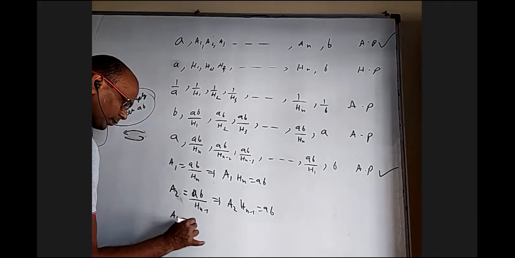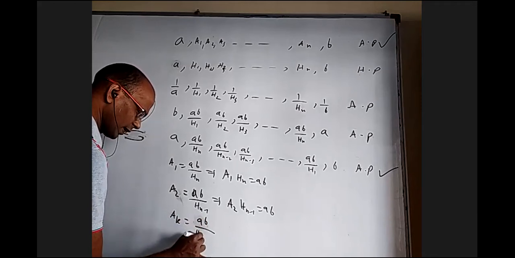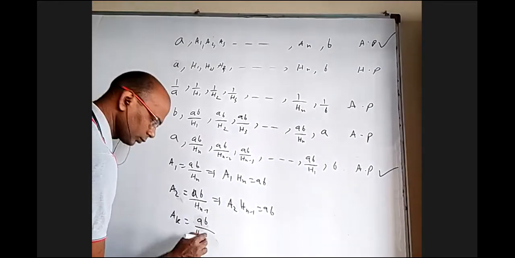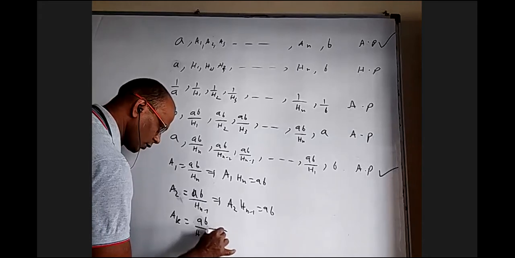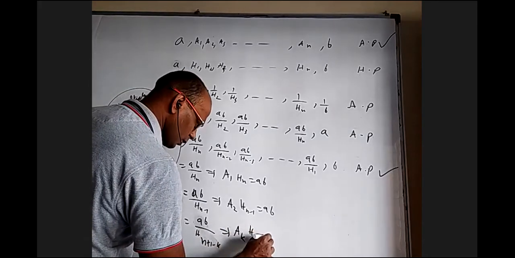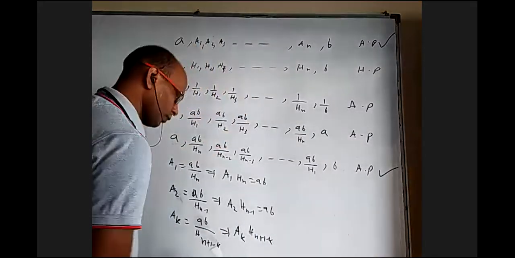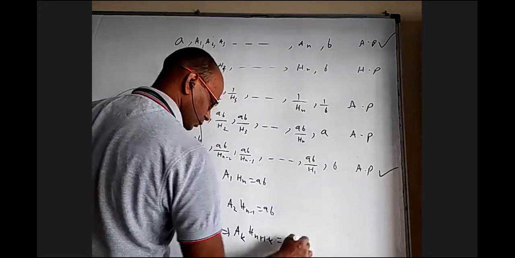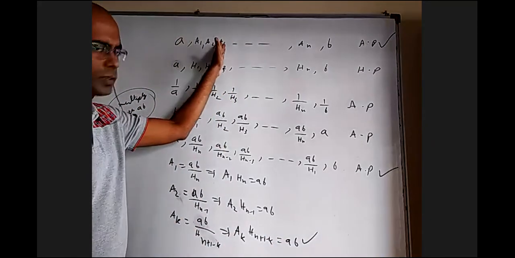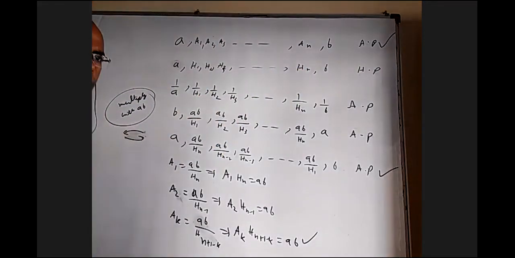Similarly, Ak and H n plus 1 minus k. So the kth arithmetic mean and the n plus 1 minus kth harmonic mean, that is equal to AB. That is one property: if you take the third arithmetic mean and the third harmonic mean from the other end, the product is constant.